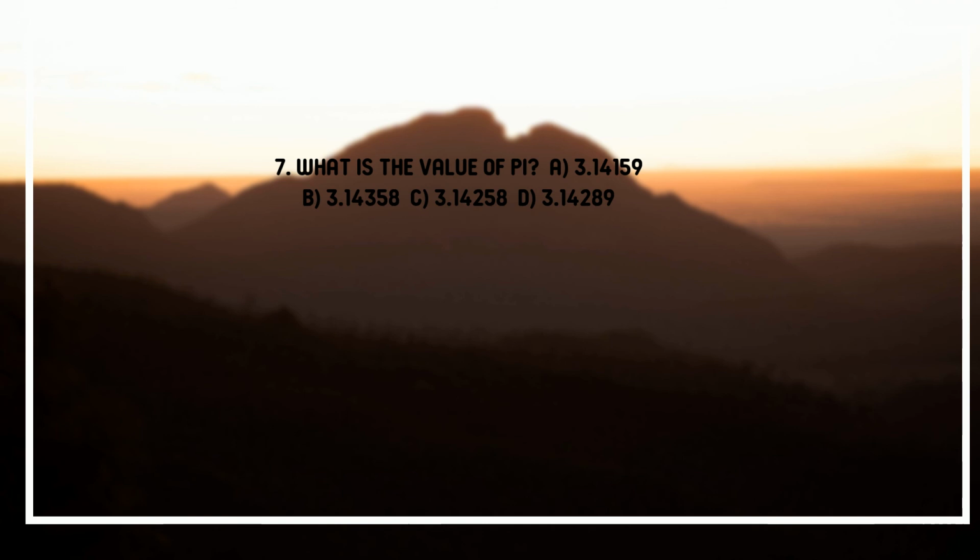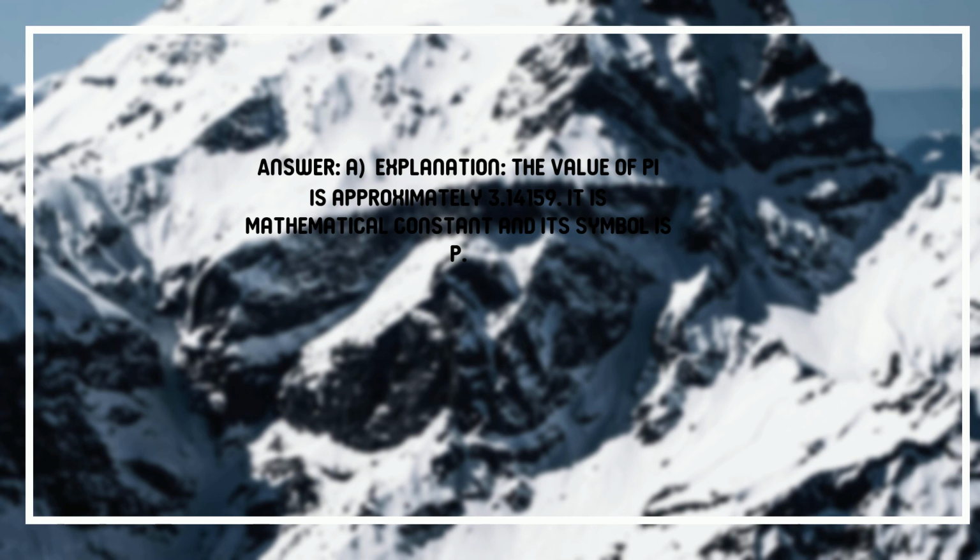7. What is the value of pi? A. 3.14159, B. 3.14358, C. 3.14258, D. 3.14289. Answer: A. Explanation: the value of pi is approximately 3.14159. It is a mathematical constant and its symbol is π.